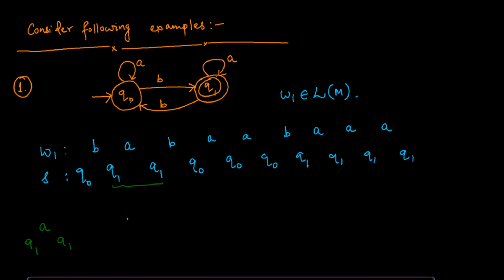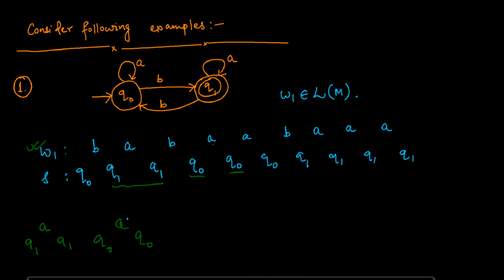There is another repetition: when you are at Q0, on seeing A, you go to Q0. In this W1 example, the repetitions are because of the self loops.